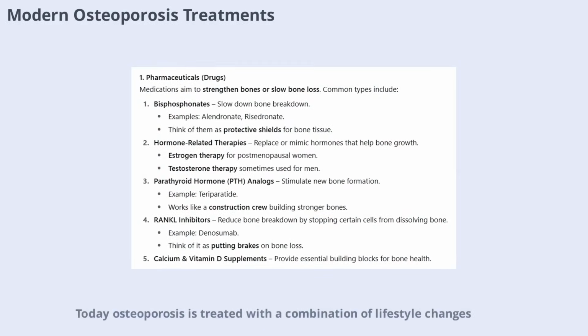Today, osteoporosis is treated with a combination of lifestyle changes, medications, and sometimes hormone therapy. Medications can help slow bone loss and even promote new bone growth. Regular monitoring and follow-up with healthcare providers ensure that treatment is effective and adjusted as needed. Let's look at some of the most common treatment options available today.